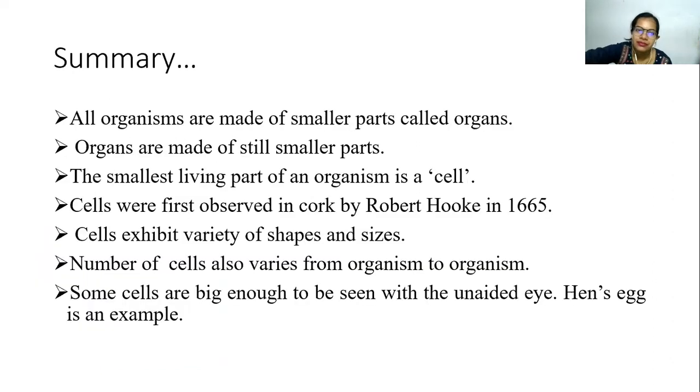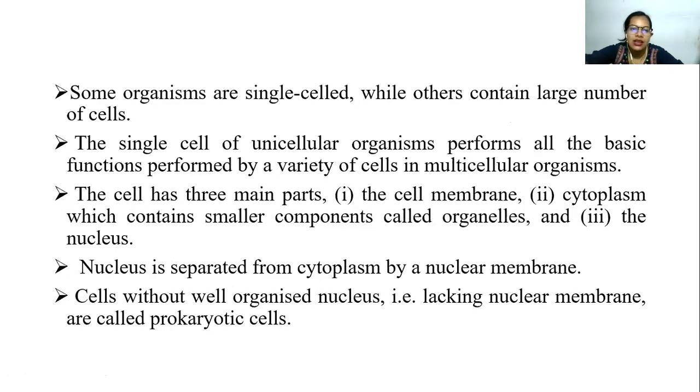Now to summarize what we have studied till now, all organisms are made of smaller parts called organs, and these organs are made of still smaller parts called tissues. The smallest living part of an organism is a cell, which was first observed in cork by Robert Hooke in 1665. Cells exhibit a variety of shapes and sizes, and the number of cells also varies from organism to organism. The biggest cell which we can see with the unaided eye is the hen's egg. Some organisms are single-celled while others contain a large number of cells. The single cell of a unicellular organism performs all the basic functions which are performed by a variety of cells in multicellular organisms.